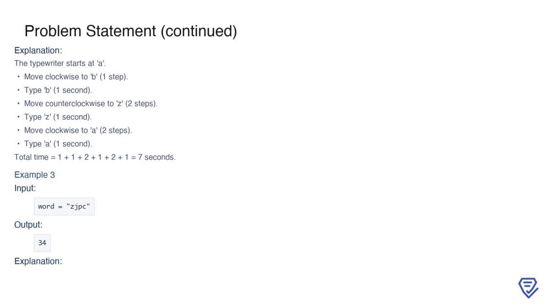In another example, the input word is ZA. Starting at A, the first step is to move clockwise to B, which is 1 step and takes 1 second. Typing B adds another second. Next, you move counterclockwise to Z, which is just 2 steps away, taking 2 seconds. Typing Z adds another second. Finally, you move clockwise to A, which is 2 steps and takes 2 seconds, and typing A adds 1 more second. The total time for this word is 7 seconds.